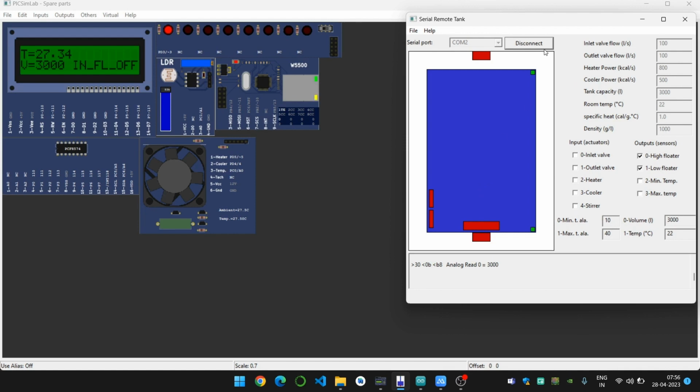This is the serial tank which is connected currently to the serial port COM2, and as you can see it is currently full and the inflow is off. This is the outflow.